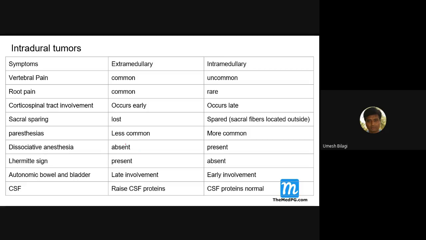Dissociated anesthesia is present here. Why do you get dissociated anesthesia in intramedullary tumors?